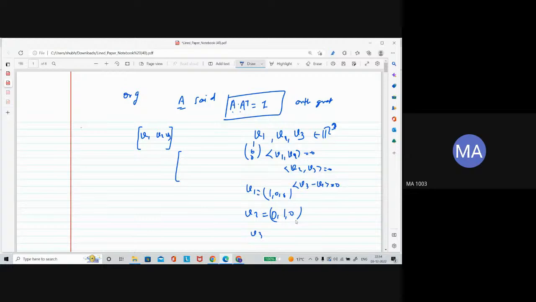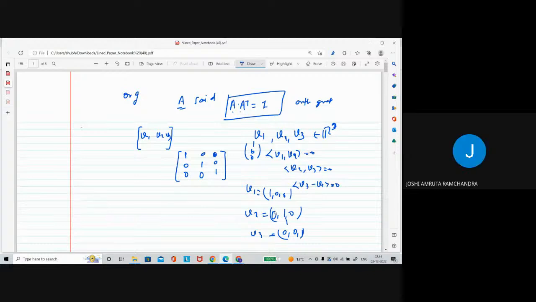Okay, and v3 is 0, 0, 1. See that these vectors are orthonormal. Now form the matrix using these vectors. So let's say 1, 0, 0, 0, 1, 0, 0, 0, 1. This is the matrix we form. Now what is the determinant of this matrix?